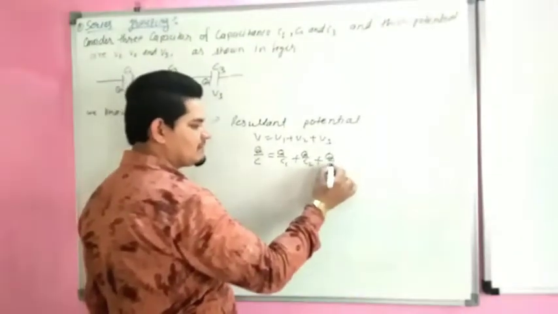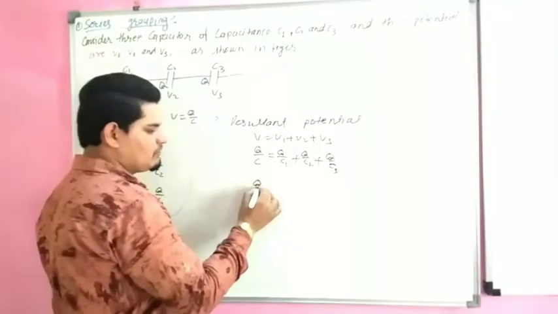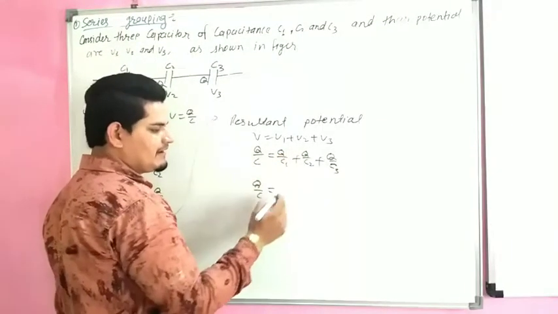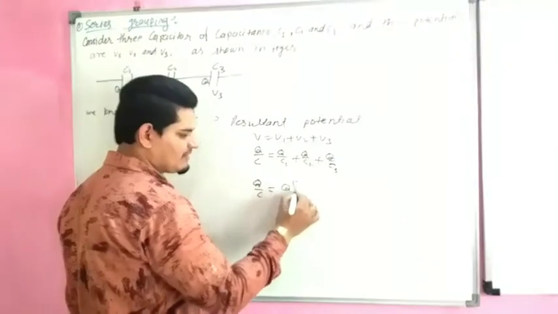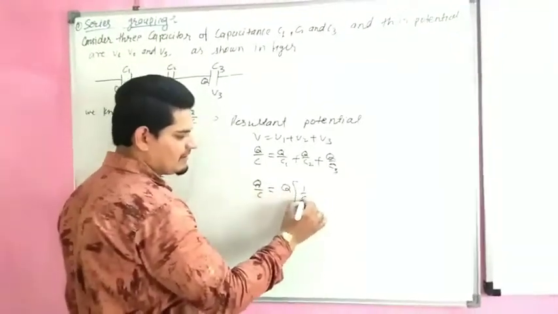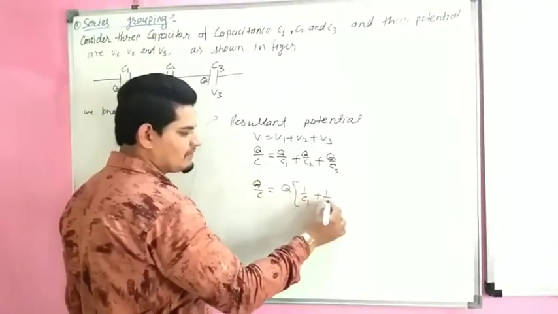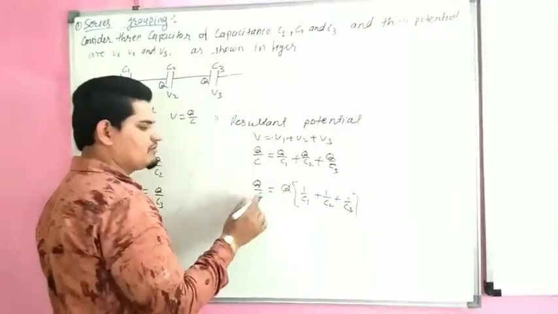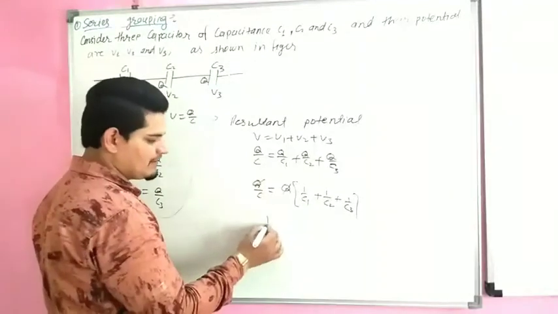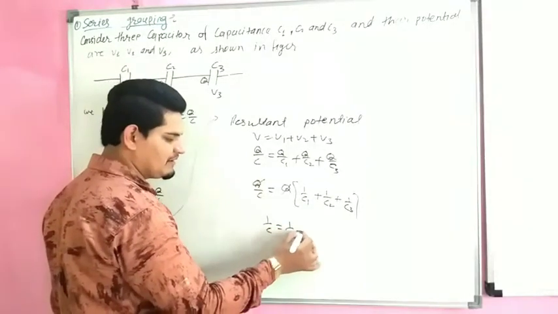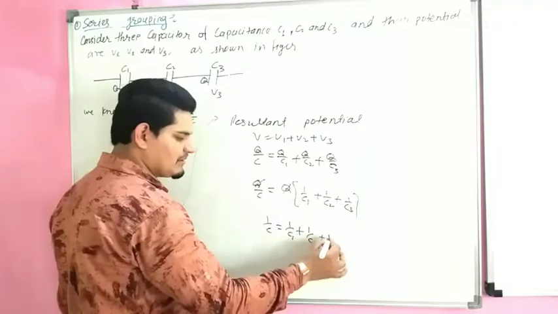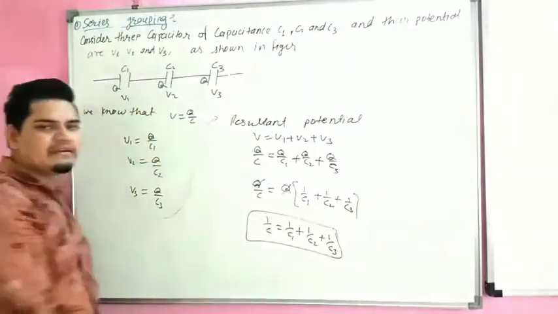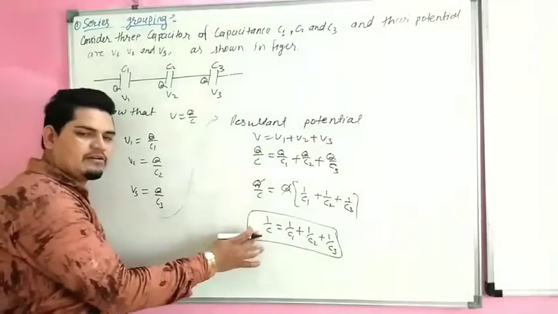Now Q by C is equal to, this Q we can take common. So the remaining is 1 upon C1 plus 1 upon C2 plus 1 upon C3. Then this Q can be cancelled with this Q. So 1 upon C is equal to 1 upon C1 plus 1 upon C2 plus 1 upon C3. This is the formula of the resultant capacitance of 3 capacitors.